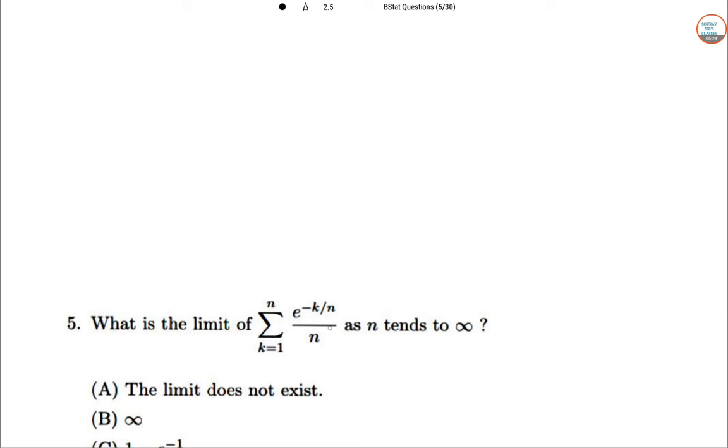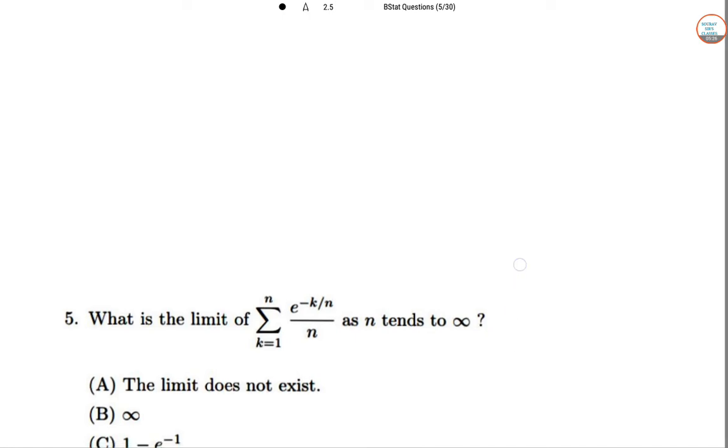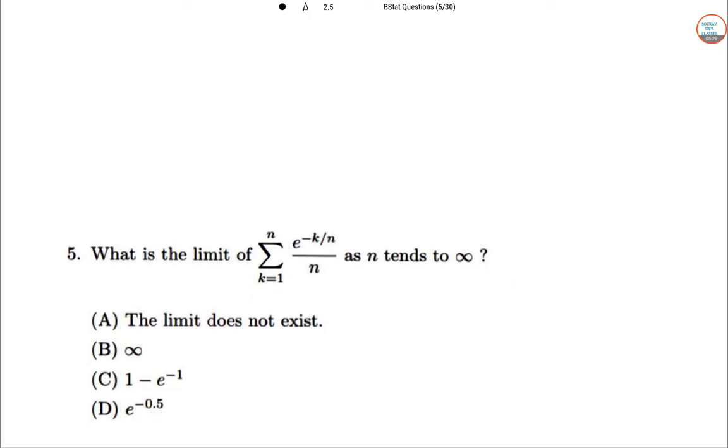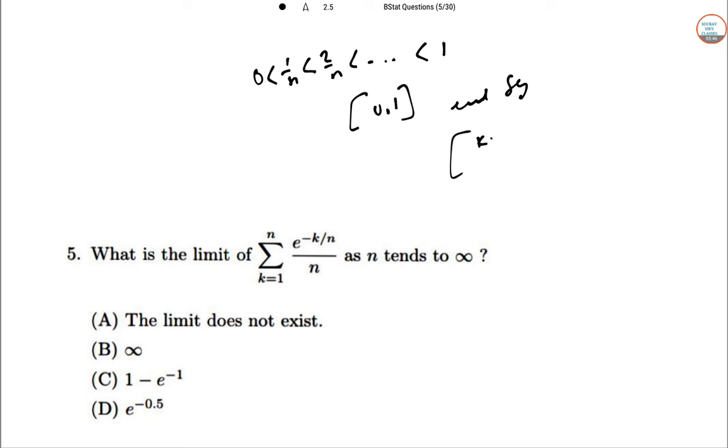What is the limit of the sum of e to the power minus k by n as n tends to infinity? If we take 0 less than 1 by n less than 2 by n, and so on, less than n by n, there is a partition of 0 to 1, and for each segment k minus 1 by n to k by n we choose the right end point, so e to the power minus x at the right end point.